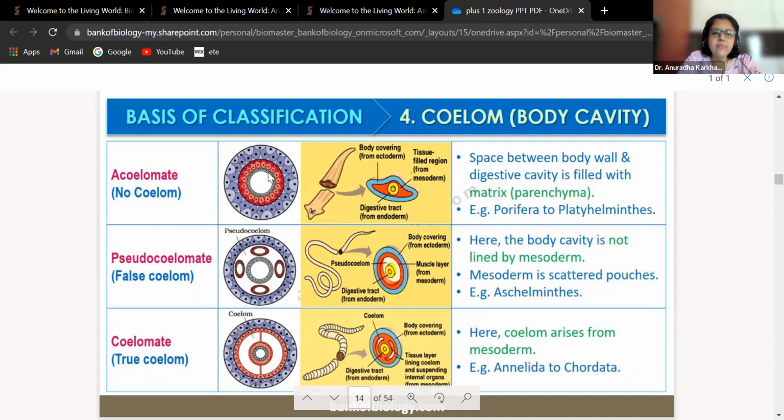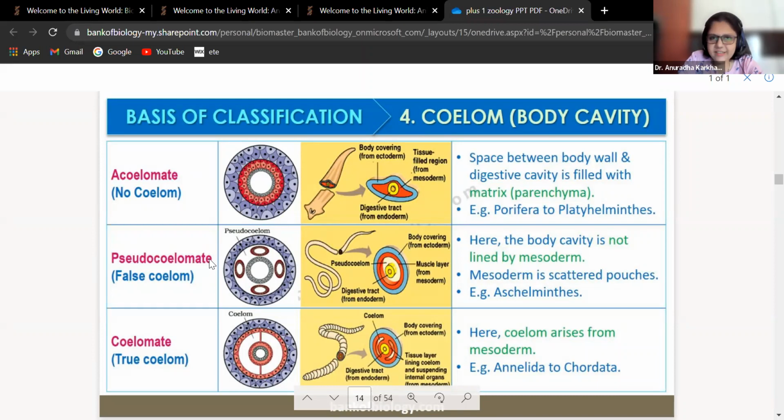Okay, तो ये जो cavity है वो cavity है ही नहीं. There is no cavity anywhere. Can you see any cavity here? No. Right? So these are going to be called as what? Acoelomates. So here you can see digestive tract from the endoderm, tissue filled with this entire region to form the mesoderm and body covering to form the ectoderm. ये plateal membrane का डायग्राम लिया है. plateal membrane को बीच में से कट करके दिखाया है. So they do not have any cavity, they do not have any coelom, so they will be considered as acoelomates.